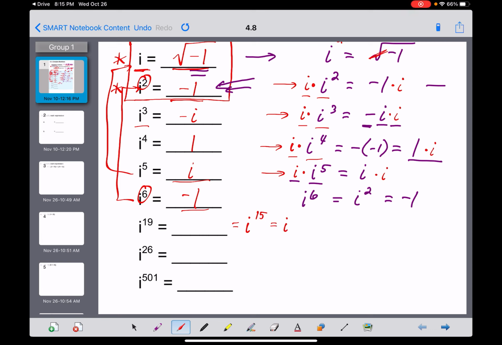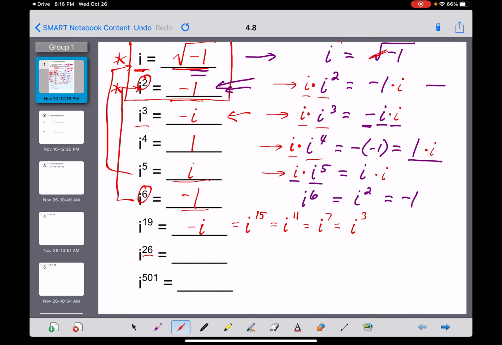So let's subtract 4 again. It would be the same as i to the 11th, and 11 minus 4 is 7. I don't know that one. So let's subtract 4 again. It's the same as i to the 3rd. And right here, i to the 3rd is -i. So we just have to keep subtracting 4 over and over and over again, although that can get a little bit tedious. So let me show you maybe a quicker way to do that.